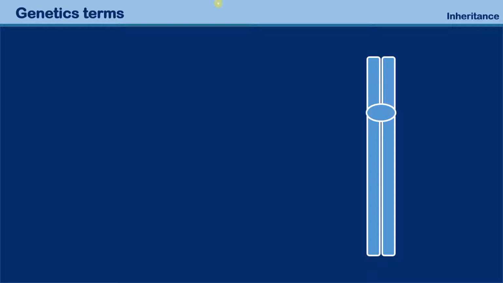This is the chapter on genetics or inheritance, and before I talk about the details of inheritance, I'd like to explain to you a few terms. Now, the meaning of these terms will become clear as I explain the processes and the events of inheritance in a different video. But for right now, you simply have to know these terms or at least have heard of them. Otherwise, you cannot make meaning of the other videos as well.